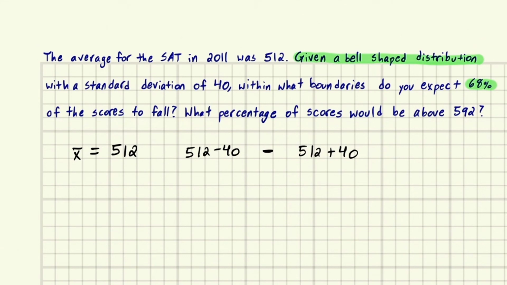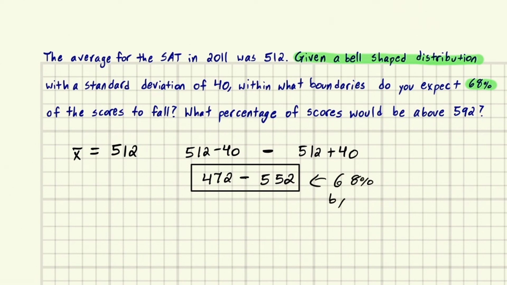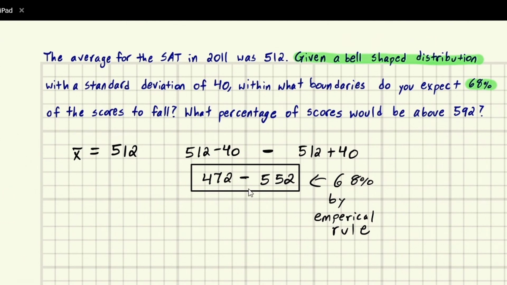We'll get 472 to 512 plus 40, which will be 552. And this is going to be our range. So this is going to be within 68%. This one represents 68%, by the empirical rule. So that answers the first bit. These are the boundaries, the lowest and highest scores for the 68%. Now, what percentage of scores would be above 592?